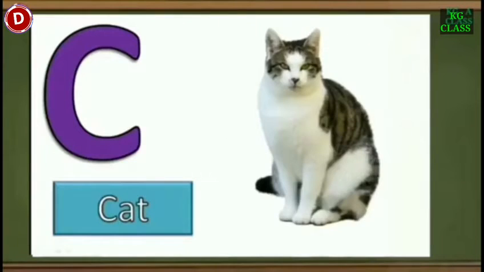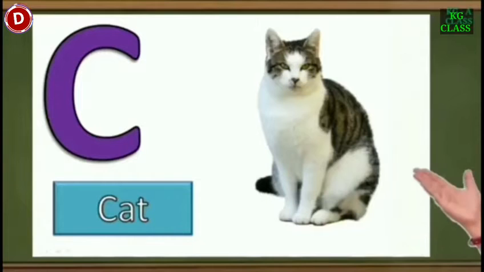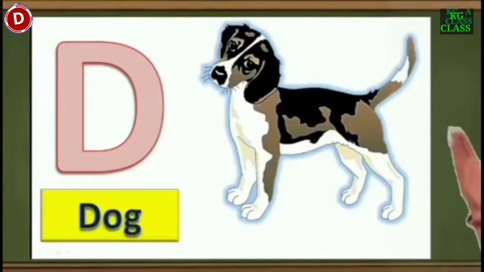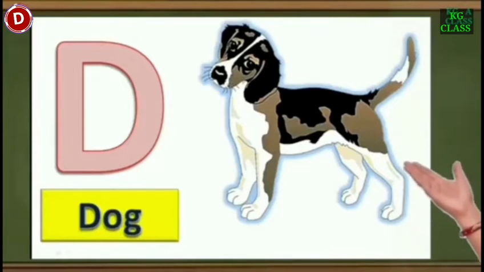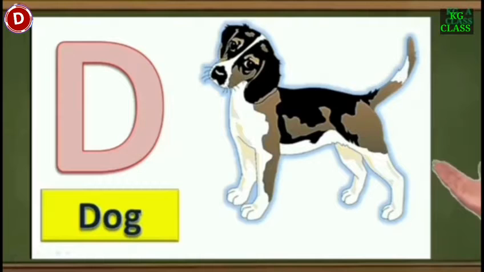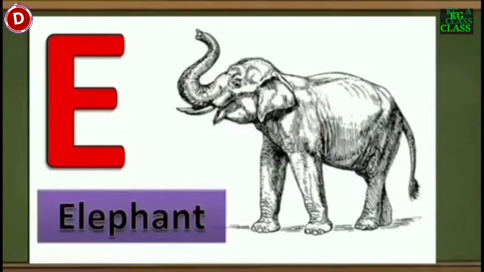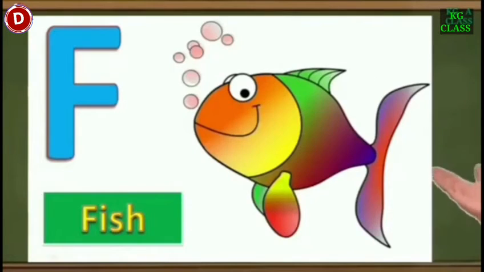Now comes C. C for cat. The next letter is D. Look here, children. This is capital D and D for dog. Now comes E, children. Look here. This is E. E for elephant. Now the next letter is capital F. F for fish.